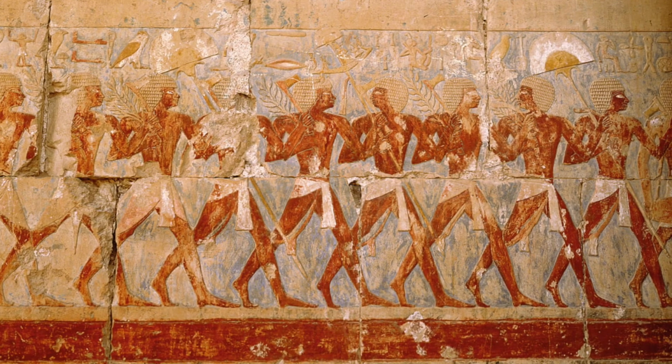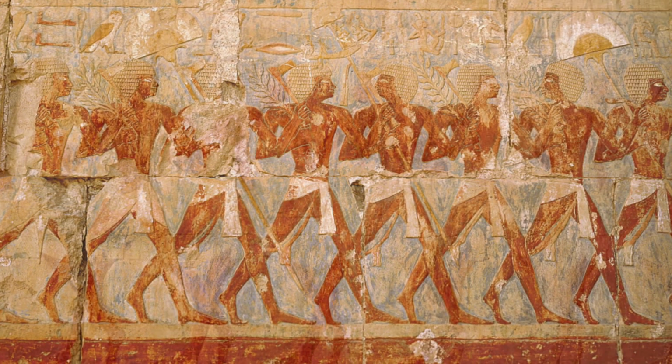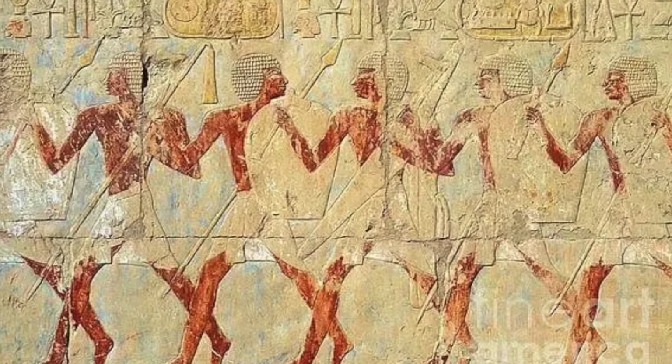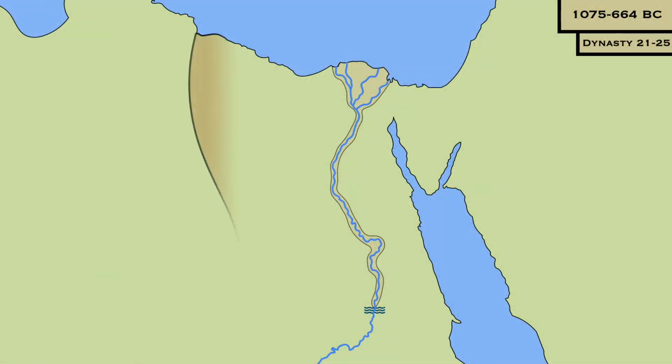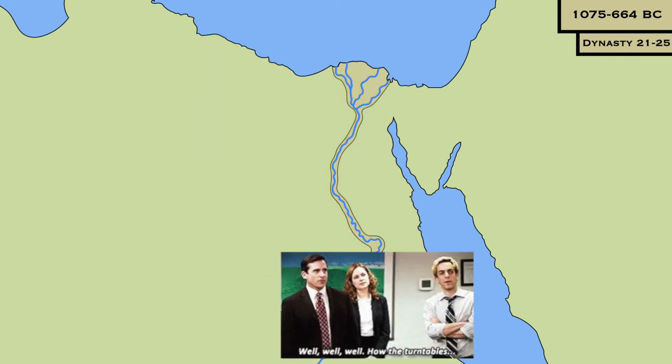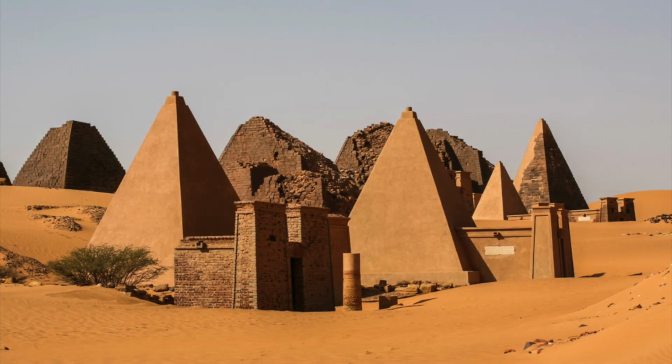Once again, Egypt fell into decline, and once again outsiders took control. Egypt fell into civil war during the reign of the last of the Ramses, foreign holdings were lost, and soon after, Libyans from the west invaded. Three decades later, the tables would turn on Egypt, and the Nubians would invade and conquer them. But like the Hyksos before them, these invaders integrated into Egyptian society, and rather than change Egypt, Egypt changed them.